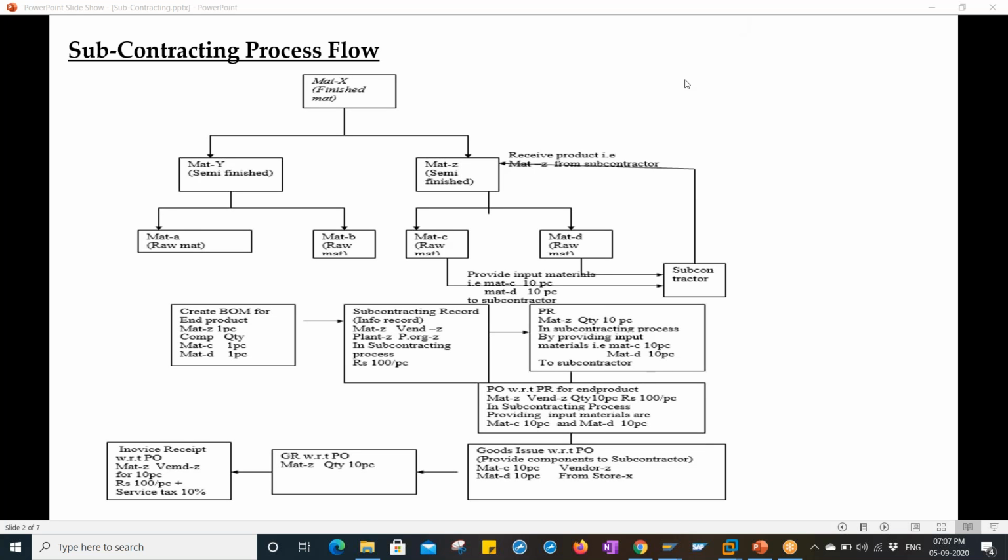Thanks. So this is the subcontracting process flow which I'm presenting right now. If you have any questions or cross questions about the subcontracting process, please let me know. Some companies say job work, the same as subcontracting process, no? Job work is the subcontracting process only. It's a general terminology actually, so they are not calling it a subcontracting process. Yes. Okay.